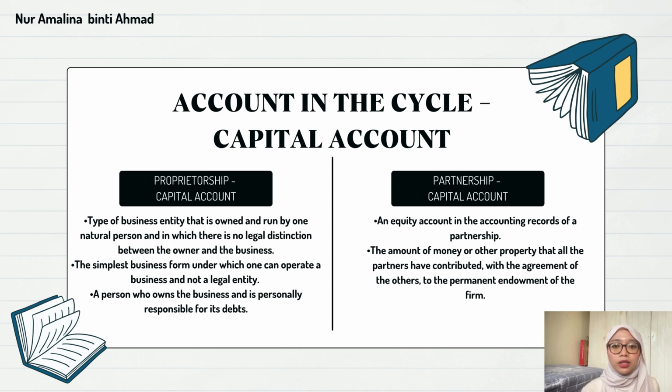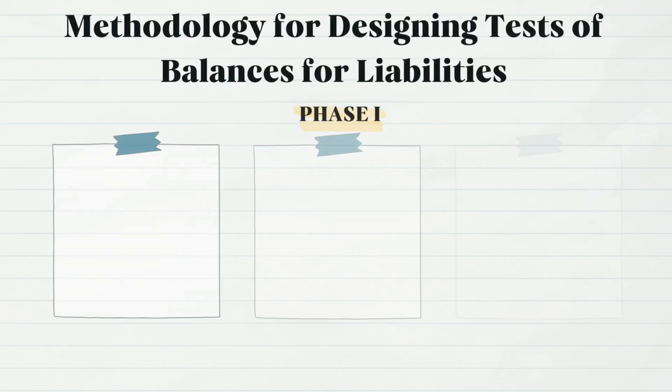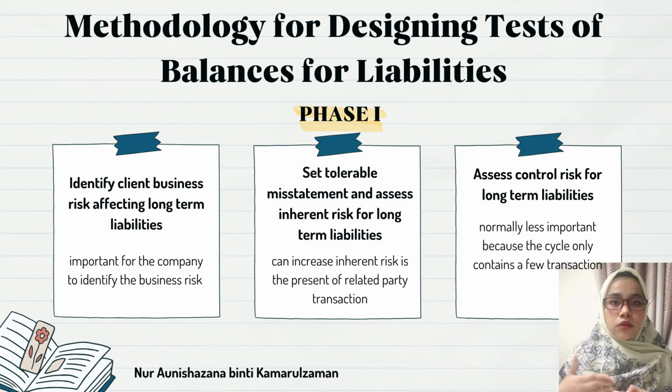The second one, partnership. An equity account in the accounting records of a partnership, recording the amount of money or other property that all the partners have contributed, with the agreement of the others, to the permanent endowment of the firm. So the audit of this account focuses on ensuring the company has properly recorded and disclosed its ownership structure and how it distributes profit to shareholders. The auditor will verify the number of shares issued, the appropriate classification of capital resources, and the accuracy of dividend calculation and payout.